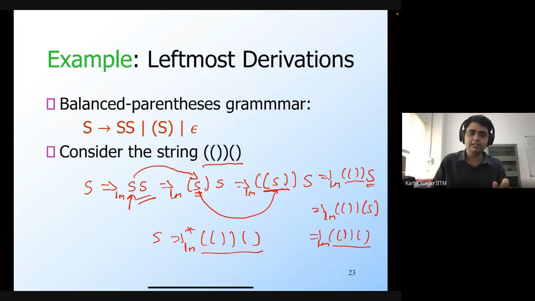It could be possible to derive the same string using other production rules, for instance if some redundant variables are present. So it's not the case that there's a unique derivation using leftmost derivation. This notion of unique derivations we will revisit when we look at ambiguous grammars, so this question will be answered in more detail later on.